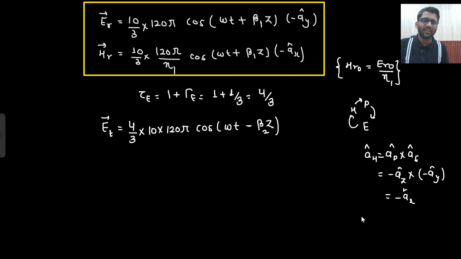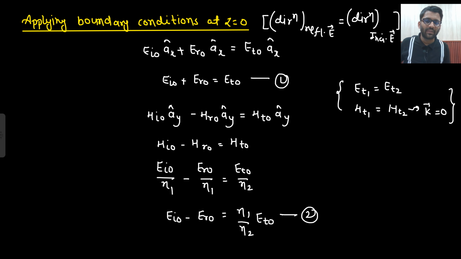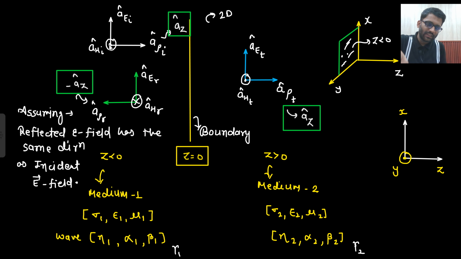Now tell me one thing. If the electric field was in minus a_y cap, the reflected wave will have the same direction. Sorry, not reflected, transmitted. So this was the electric field of the incident wave, and this is the electric field of the transmitted wave. They will have the same direction.